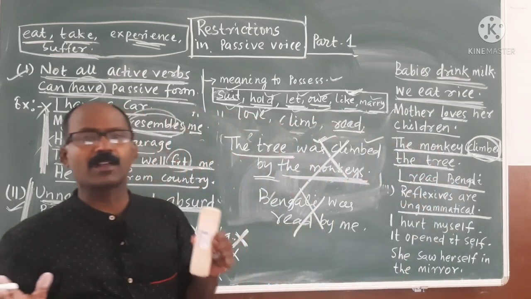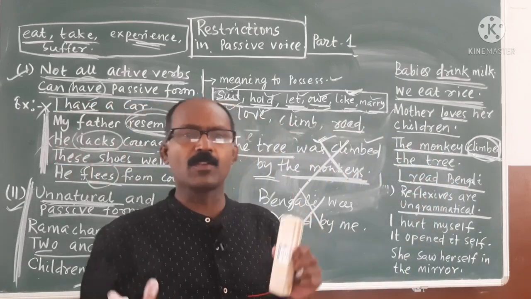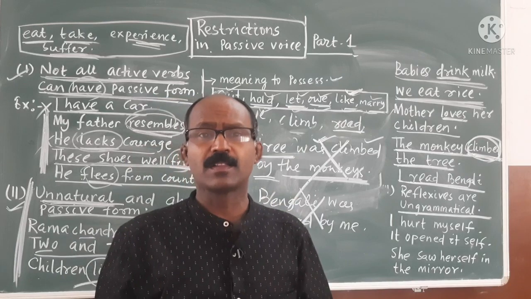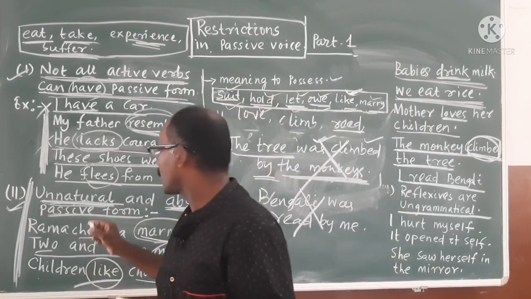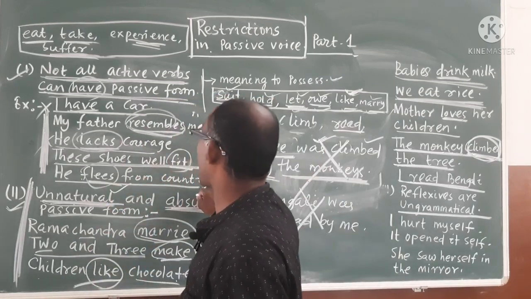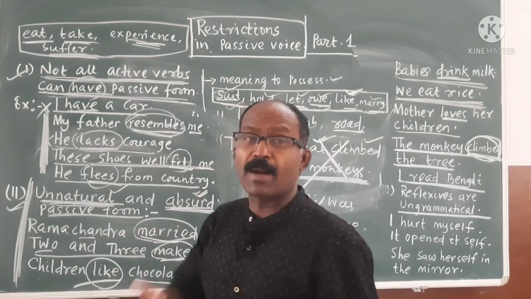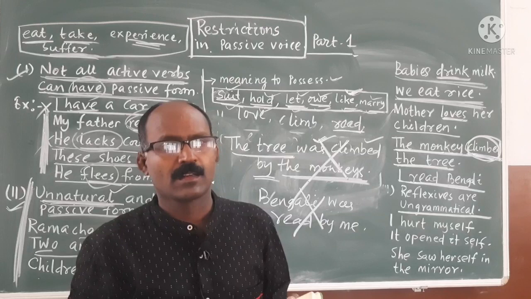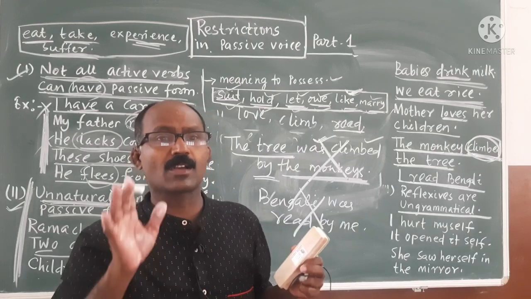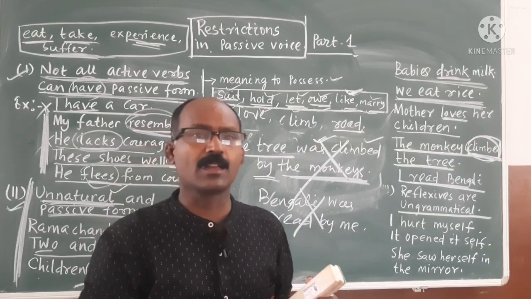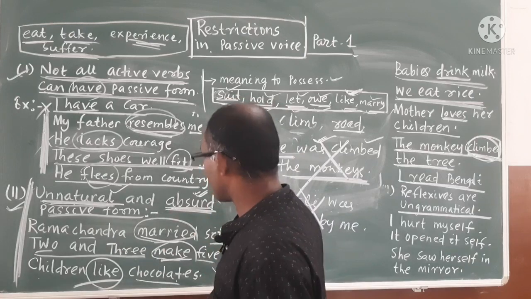These cannot be turned into passive form. If you make it passive, then the sentence will be unnatural and absurd. Isn't it? So it is grammatically not accepted. It is ungrammatical. It is not real. So you have to remember this.